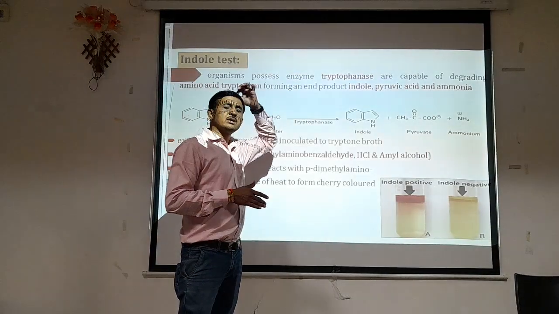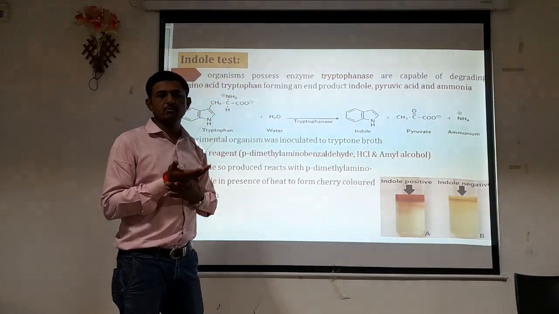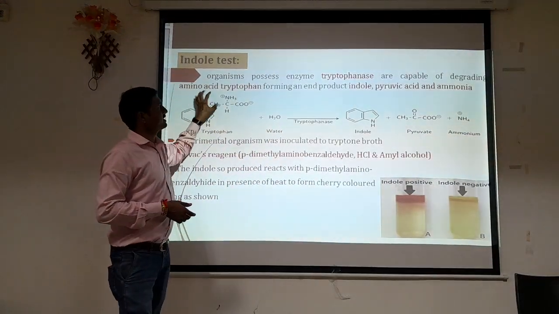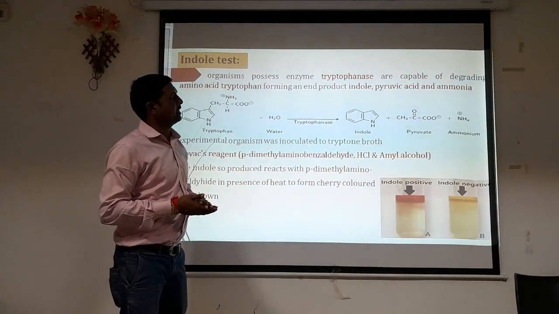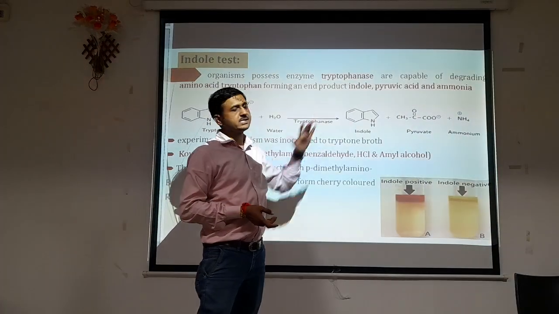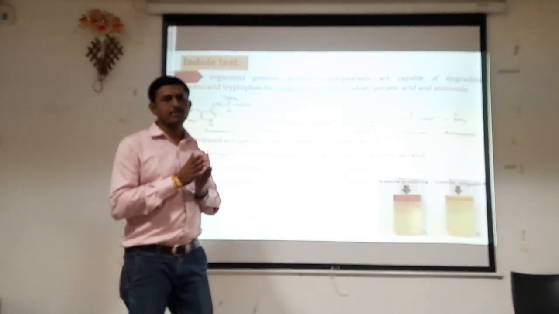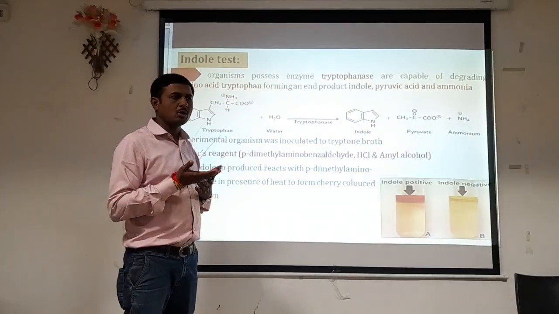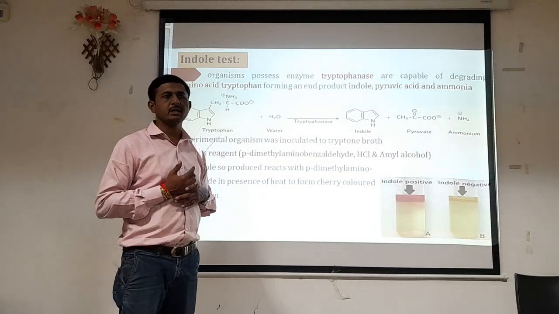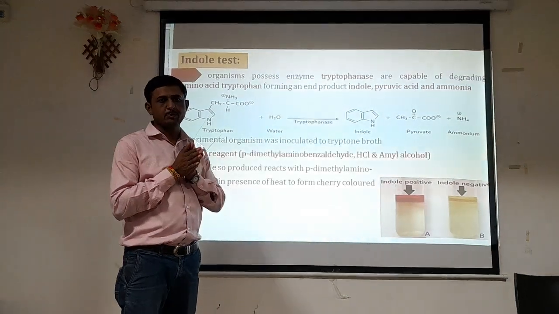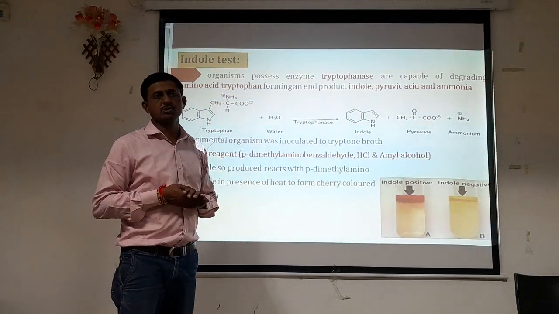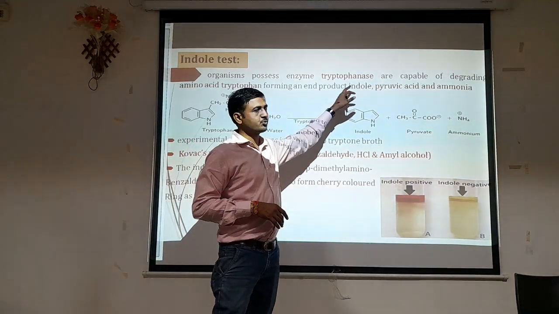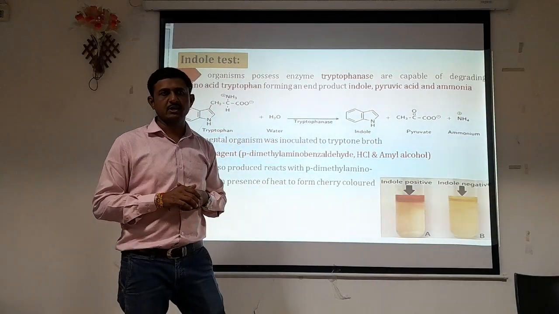So if the organism possesses the ability to break down tryptophan, that organism gives a positive test, being capable of degrading the amino acid tryptophan and forming end products, that is indole, pyruvic acid and ammonia. After the breakdown of tryptophan in peptone water, the organism that contains the tryptophanase enzyme breaks down the peptone, and the end products of this process are indole, pyruvic acid and ammonia. Whether the indole is produced, we have to detect by using a different reagent.